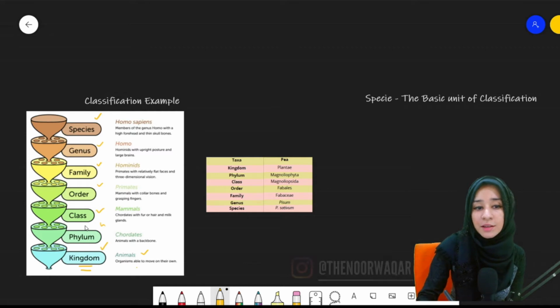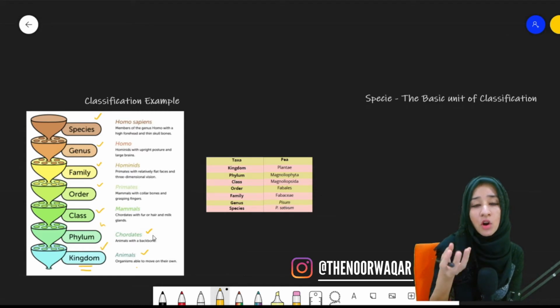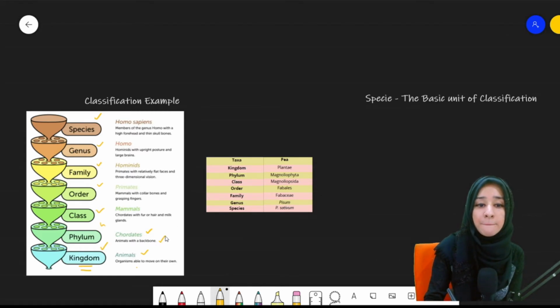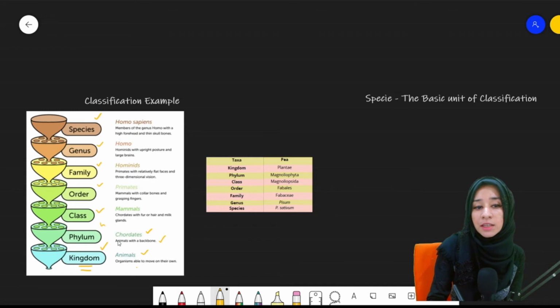Then comes the phylum, that is chordates. Now, what do you mean by chordates? Chordates consist of all the animals which have a backbone. So all those animals that have a backbone will be present in this phylum. And humans have a backbone. Therefore, their phylum is chordata or chordates. Then comes class, mammals. Humans' class is mammals.